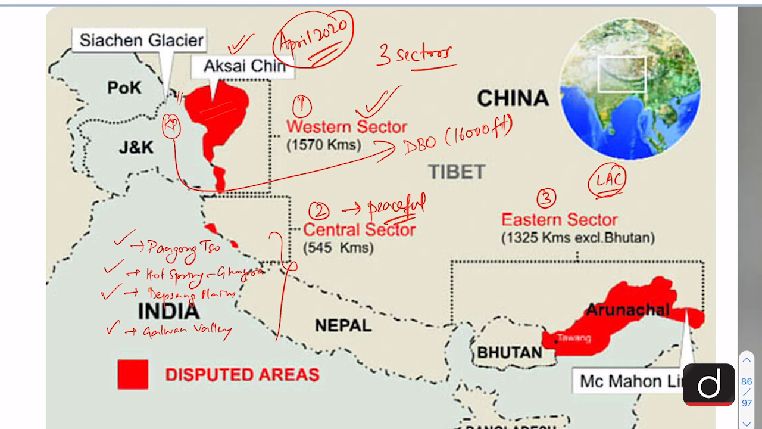Since then there have been talks going on between the army commanders of both sides, also including the diplomats, to resolve this crisis. And finally, now India and China have agreed to disengage from the Pangong Tso area. So now let us look at the location of these important areas as they can be asked in prelims.